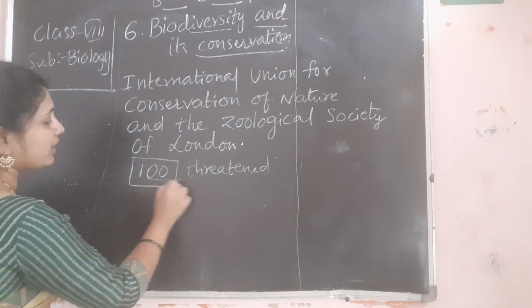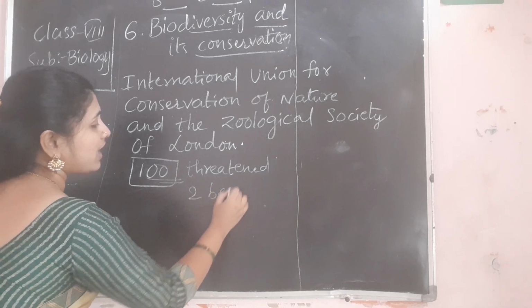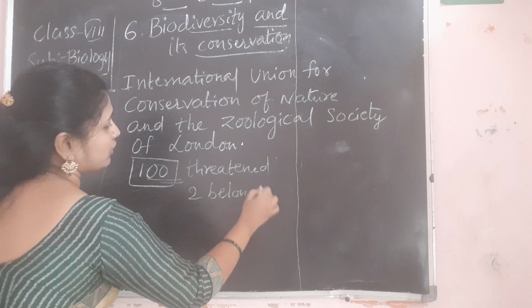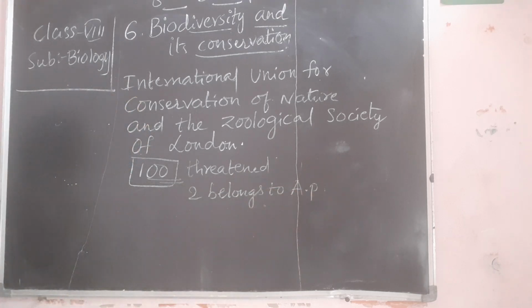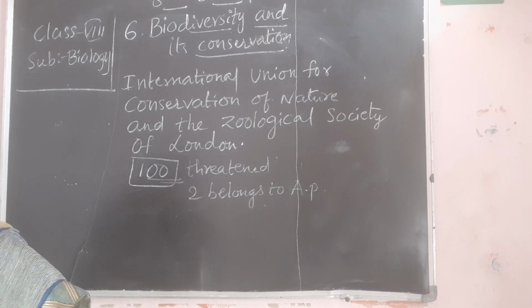Of these 100, two belong to Andhra Pradesh, two belong to AP. What are those? In your textbook it was given.